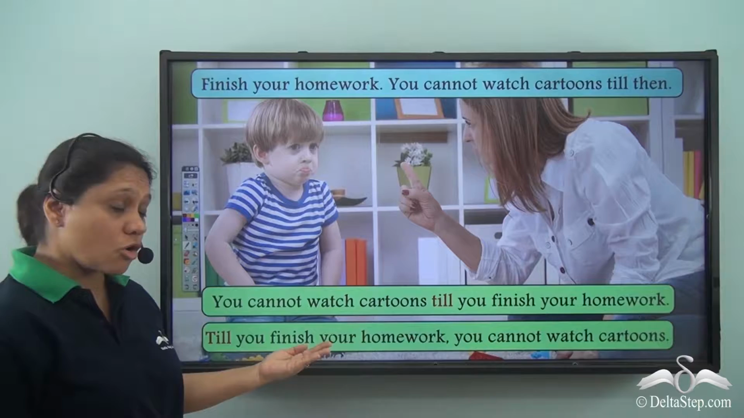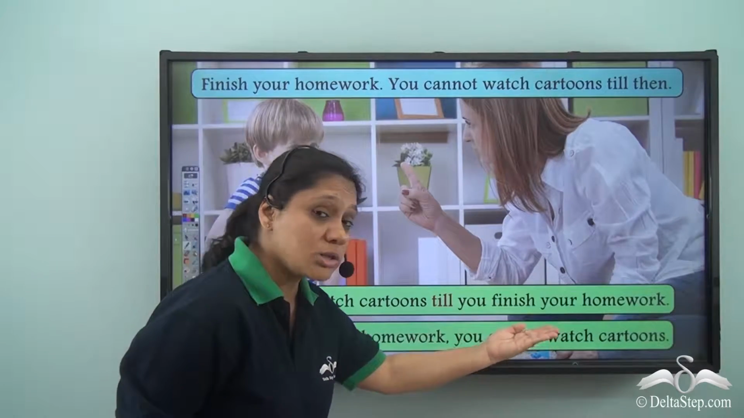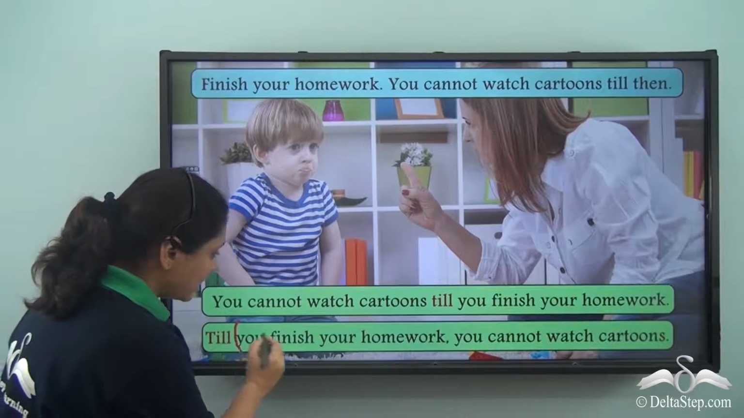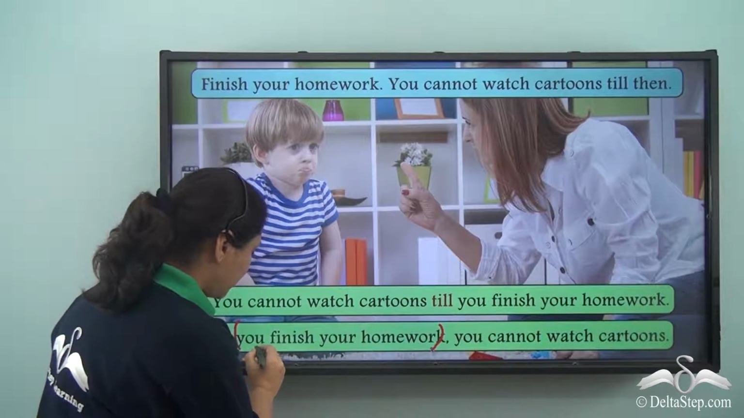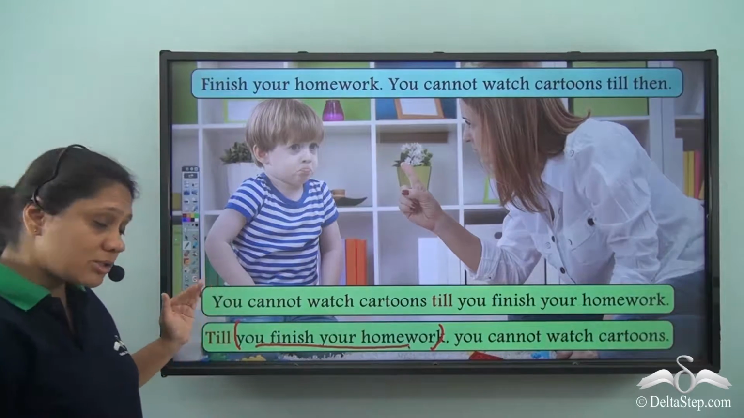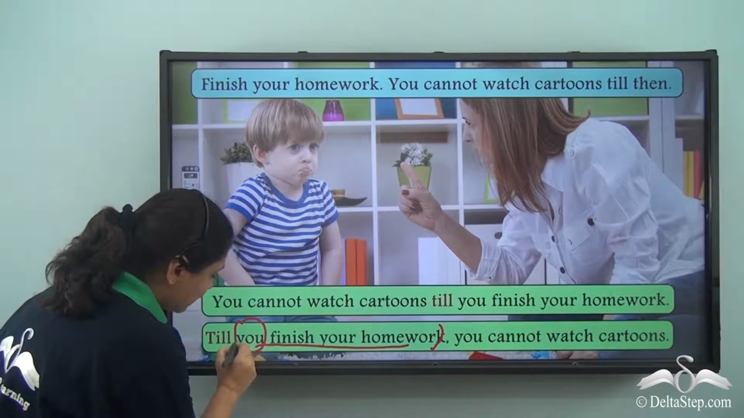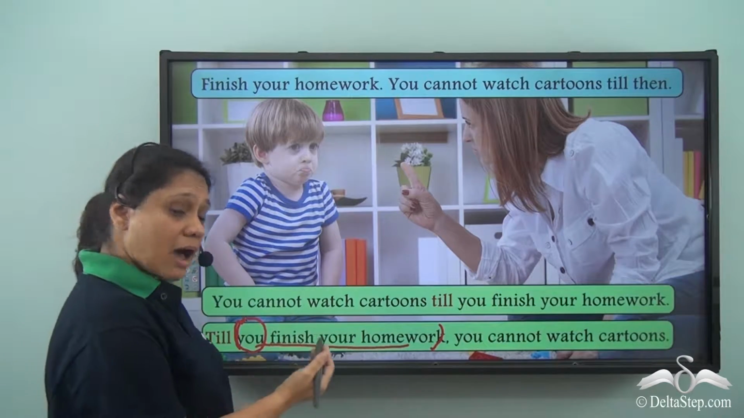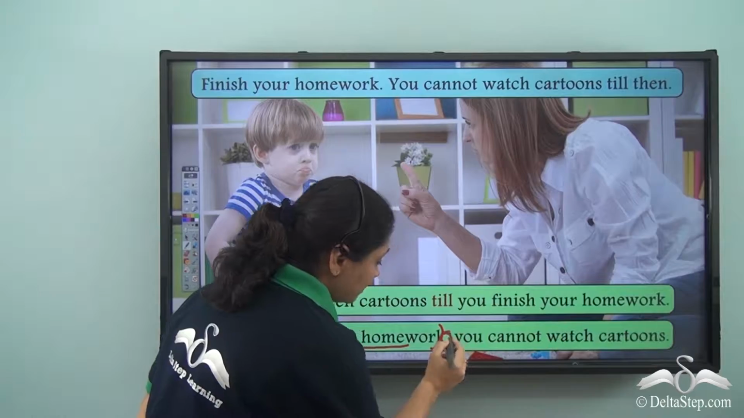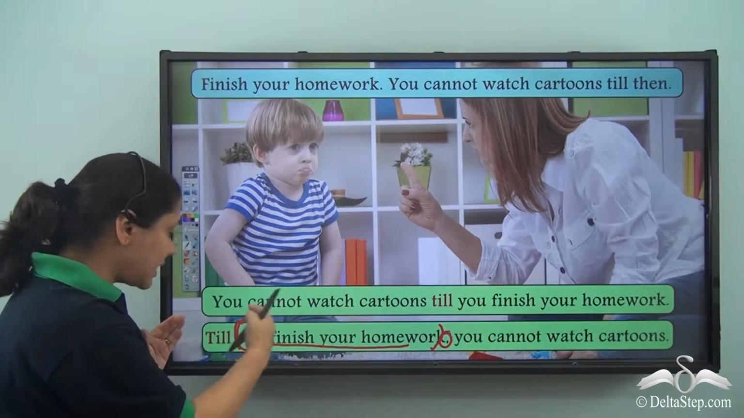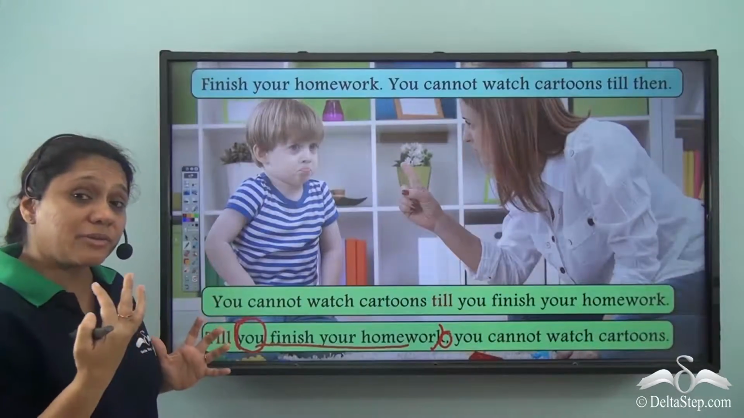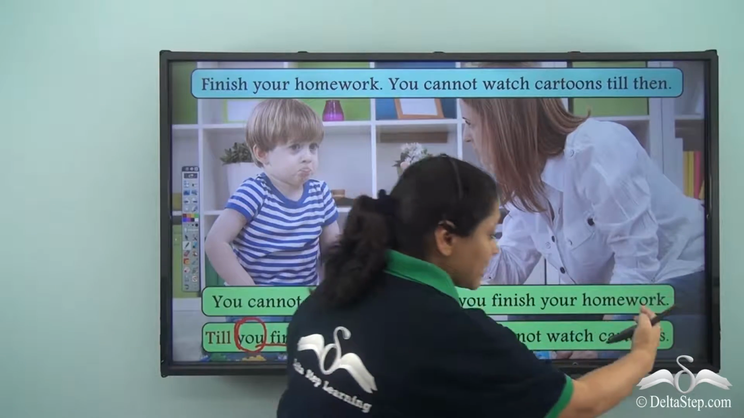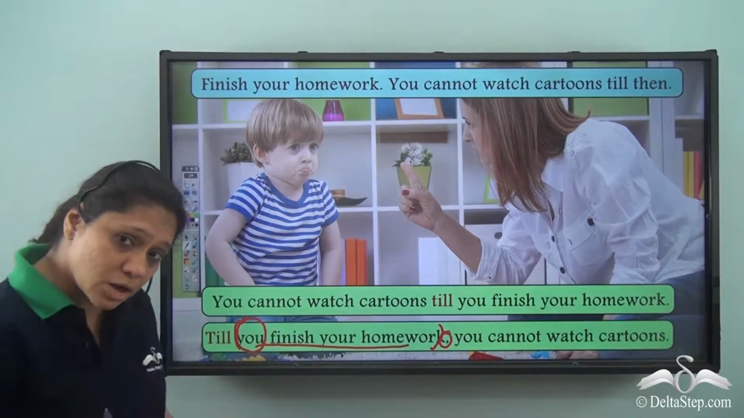Till you finish your homework, you cannot watch cartoons. Now till is again followed by the condition: you finish your homework. Here also we have included the subject you so that it makes complete sense. After that we have put a comma because we have started the sentence with till, and to make it very clear that this is one sentence joined with another sentence, we have to put a comma.